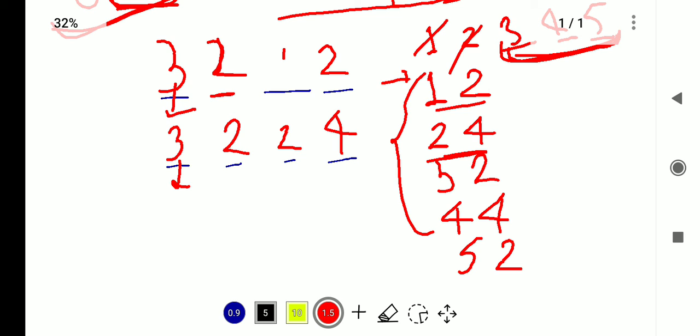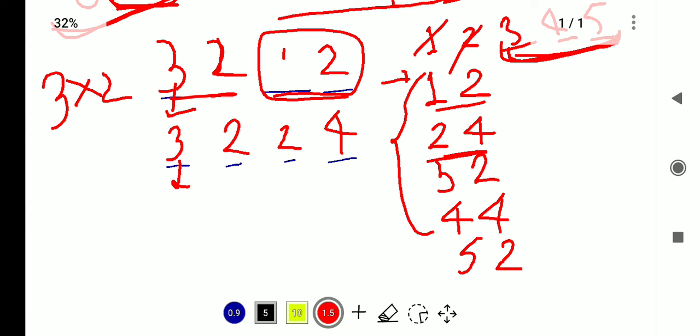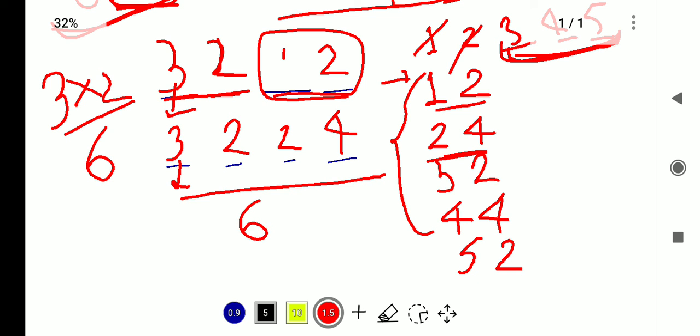So the numbers that can be formed when the last two digits are fixed as 12 will be 3 into 2, because here 3 ways and 2 ways respectively, that is 6. In this case also it will be 6, and in this also 6 numbers, for 32.